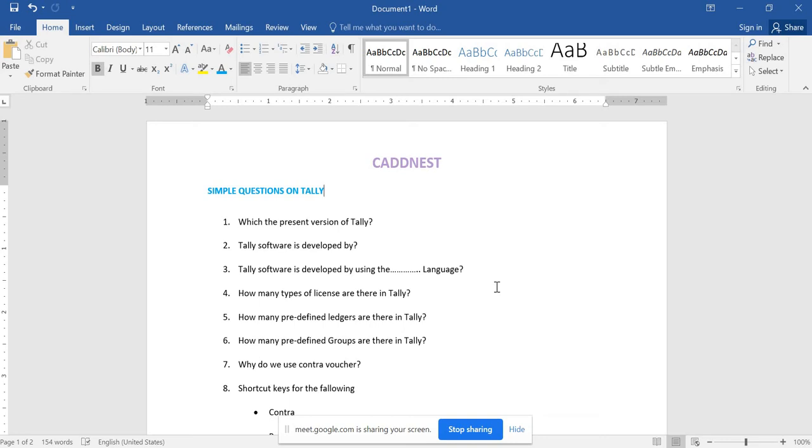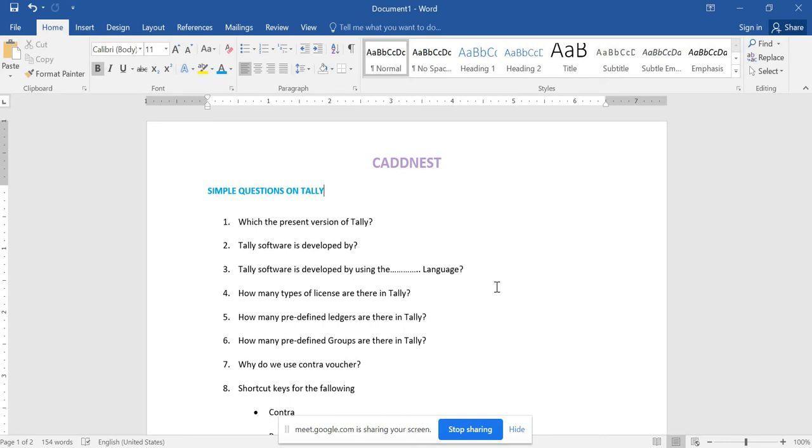And the second question is, TALLY software is developed by. TALLY software is from an Indian-based company. It is developed by an Indian origin company named TALLY Solutions, and the main branch is located at Bangalore itself.